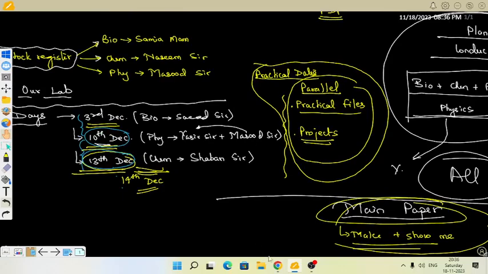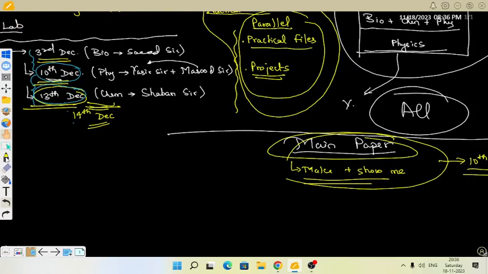We have decided the date. On that date, we have to conduct a practical. One practical we are going to conduct. There are 28 students in 10th class, I think. Sorry, no, 12th class. 12th class has 19 students, 11th class has 28. So, in 11th class we will not do it.